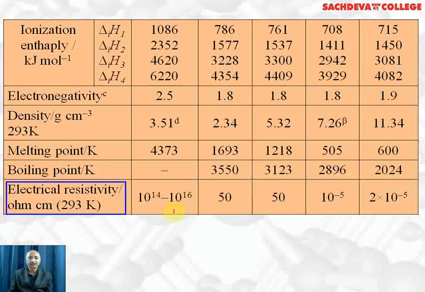Electrical resistivity: graphite shows electrical conductivity, whereas silicon and germanium are semiconductors. They have resistivity lower than carbon. Carbon in the form of diamond will have high resistivity and low conductivity. Silicon will have low resistivity and high conductivity, whereas tin and lead are metals, they have very low resistivity and high conductivity.